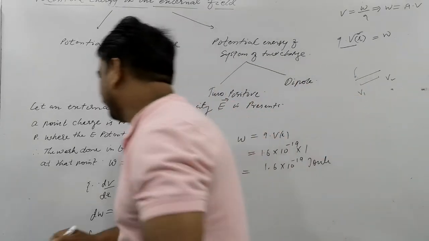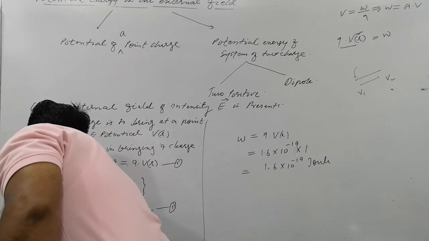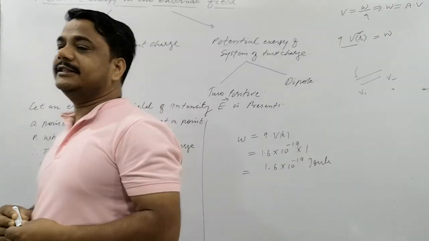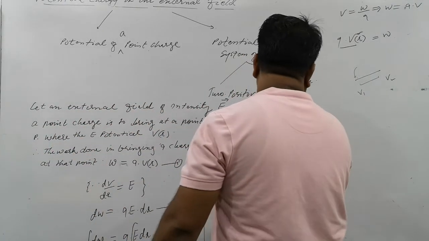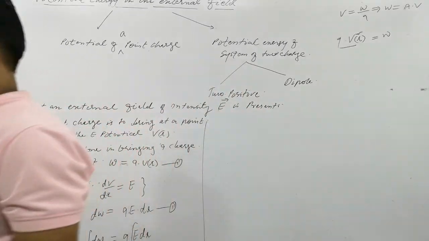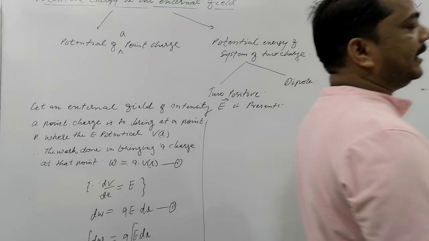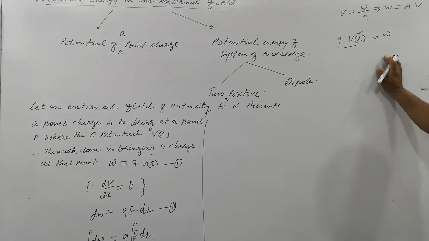Note this point. 1 electron volt is energy. Remember this: the energy gained by or required by an electron.